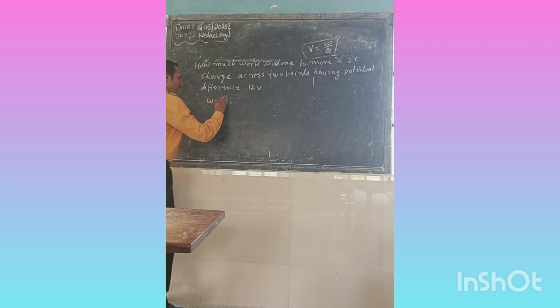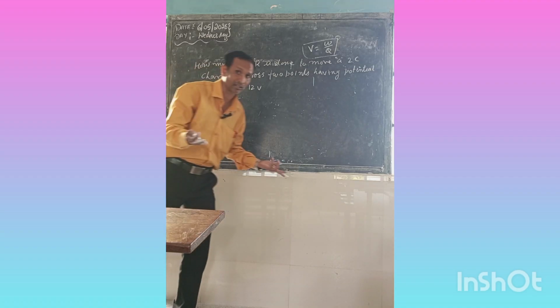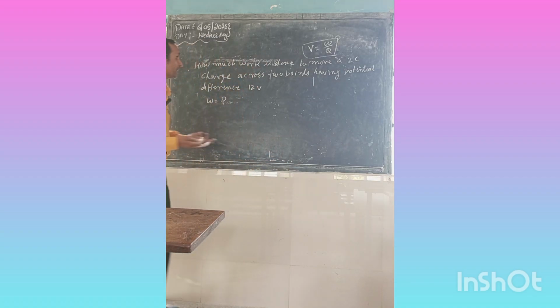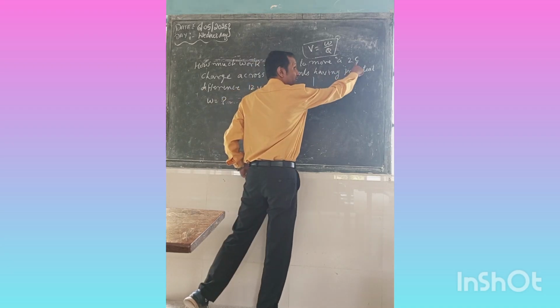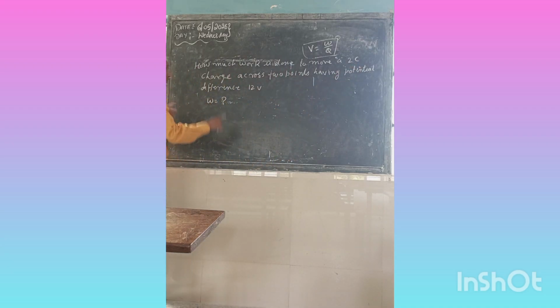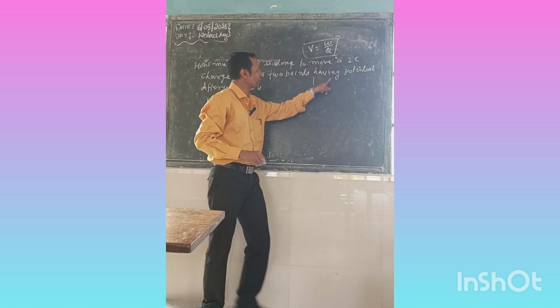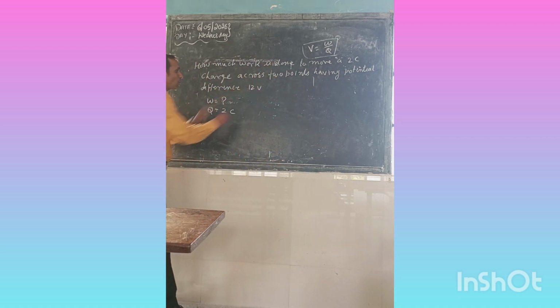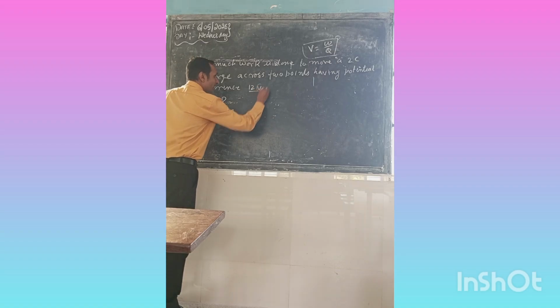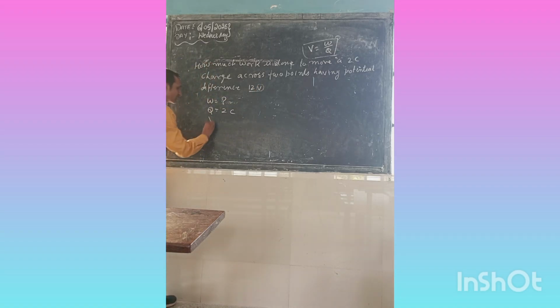Next, charge Q is given as 2 C, because the SI unit of charge is Coulomb. Across the two points the potential difference is 12 volt, so V is equal to 12 volt.